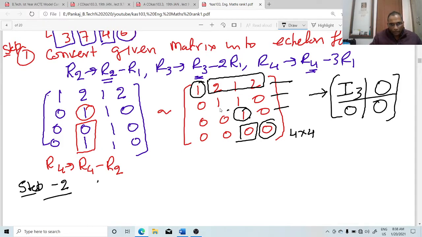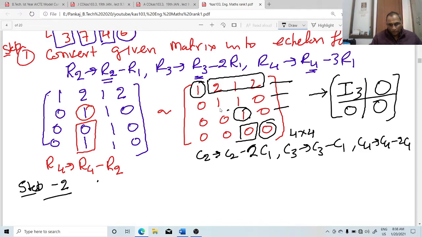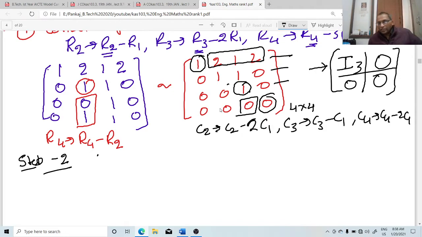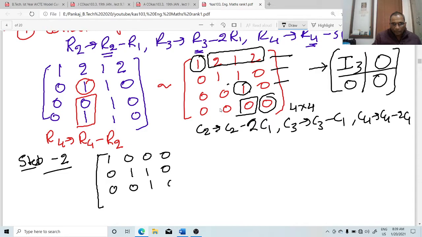Okay? So write the transformation as C2 change C2 minus 2C1, C3 change C3 minus C1, and C4 change C4 minus 2C1. And the one interesting thing is this, that the other element will not change. You can write directly the matrix because other element will not change. Only just change the element as 0 and other element write the same element, like 1, 0, 0, 0, 0, 1, 1, 0, 0, 0, 1, 0, 0, 0, 0, 0, like this.